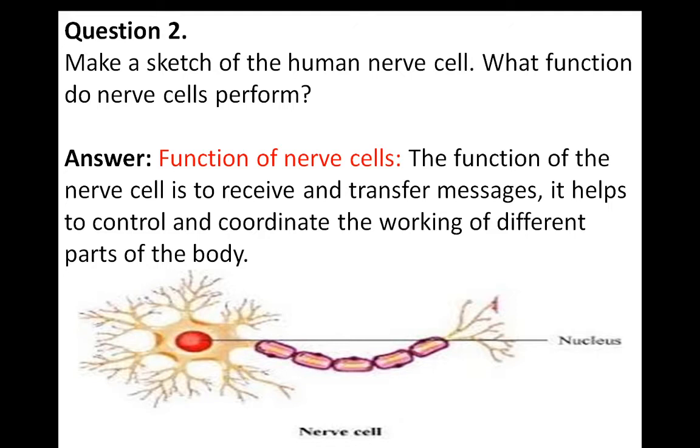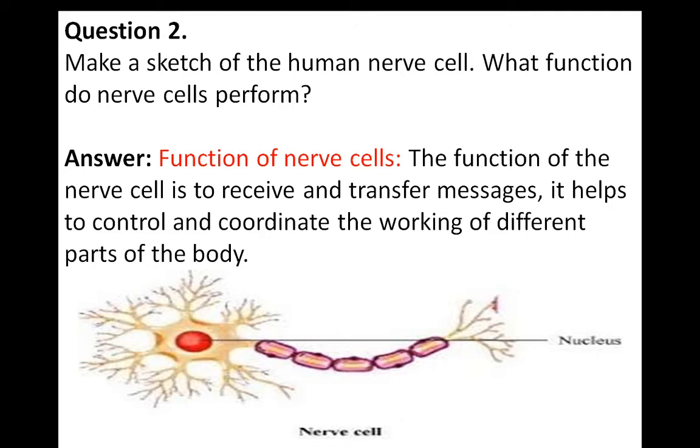If I prick my finger with a pointed thing, my hand suddenly detaches from that pin. Okay, so why does this happen?